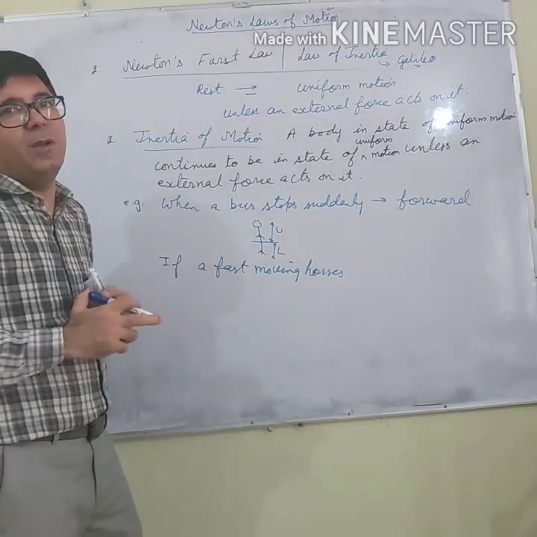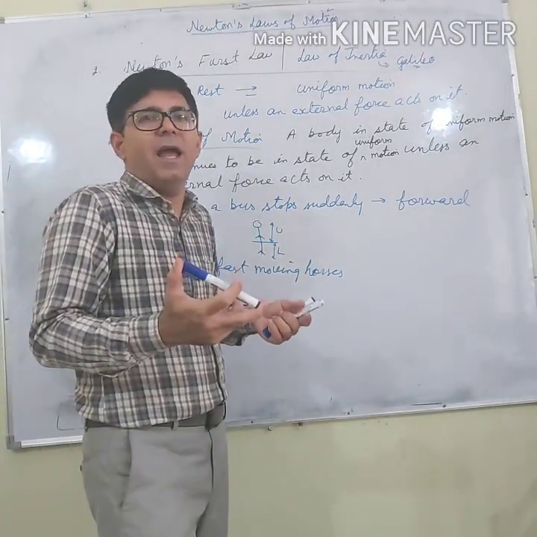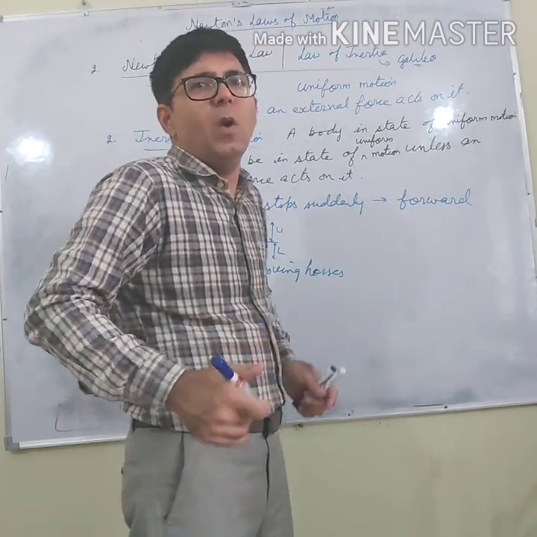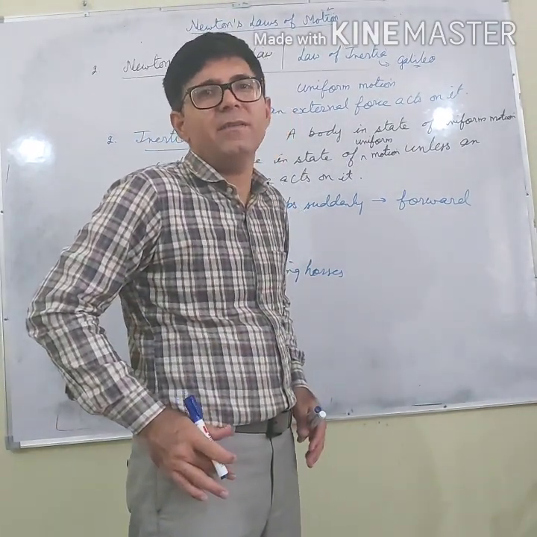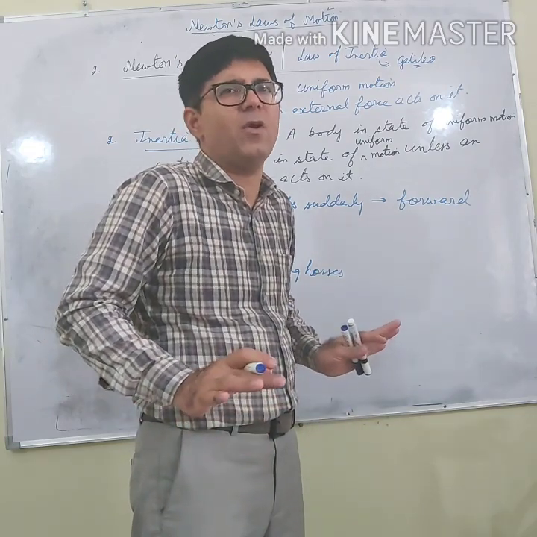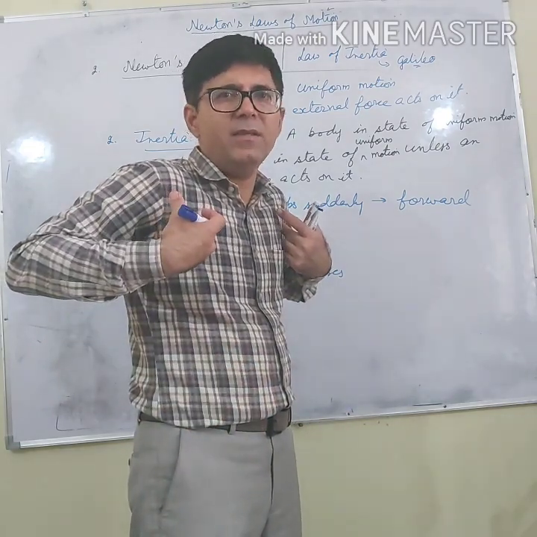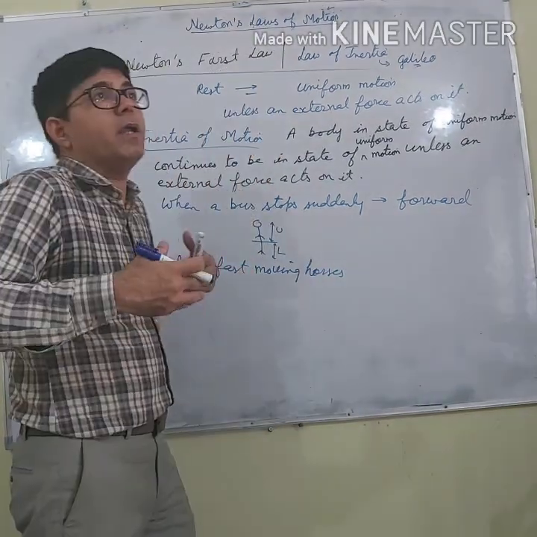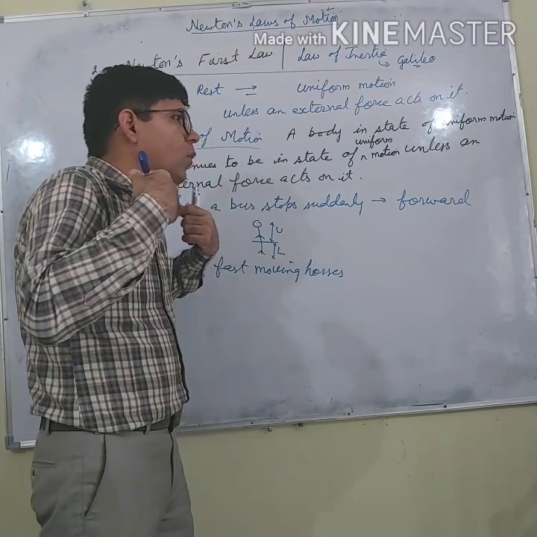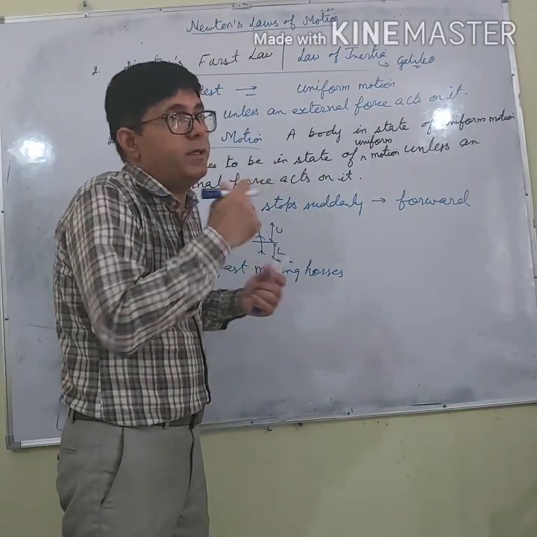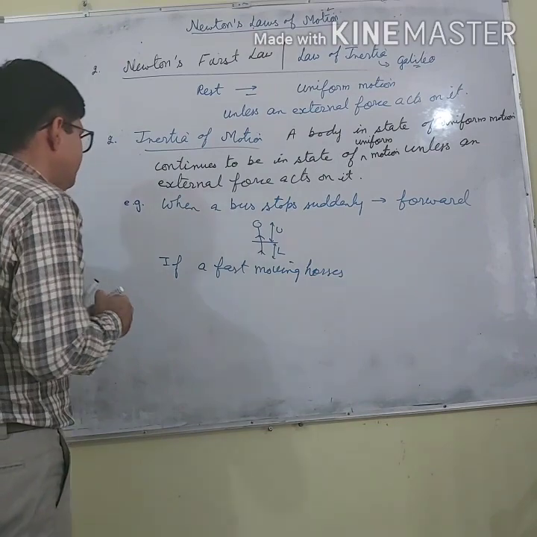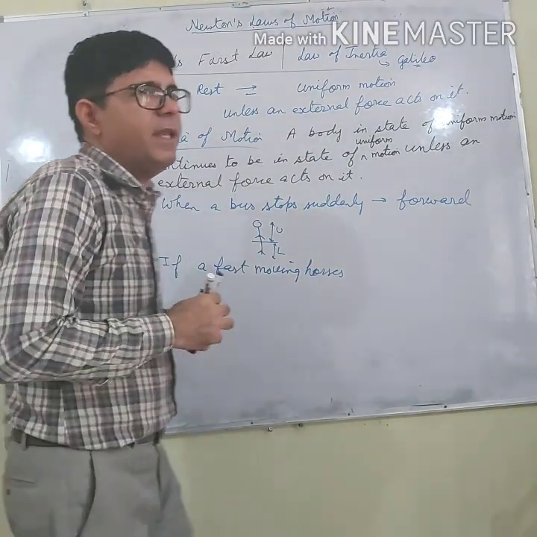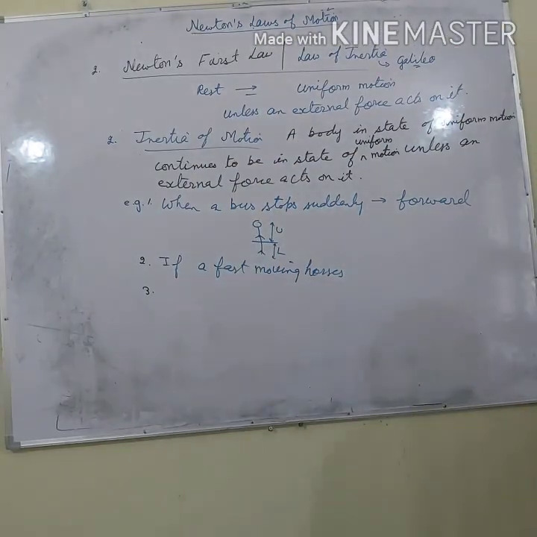It happens because of the same fact. As soon as the horse stops its gallop, the lower portions come to rest. But the upper portion remains in motion because of inertia of motion. So the rider tends to fall forward.